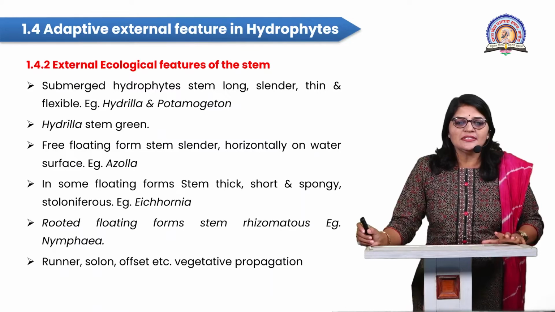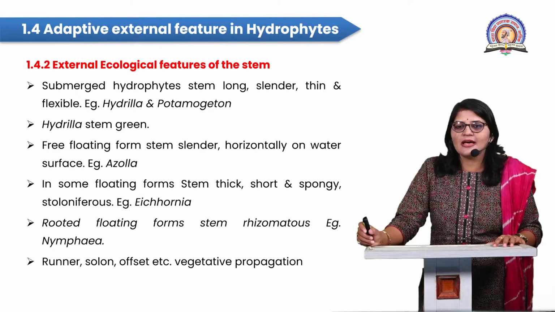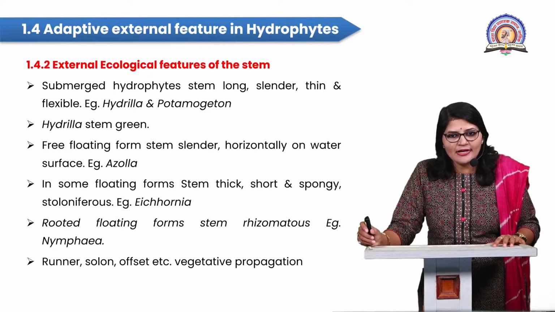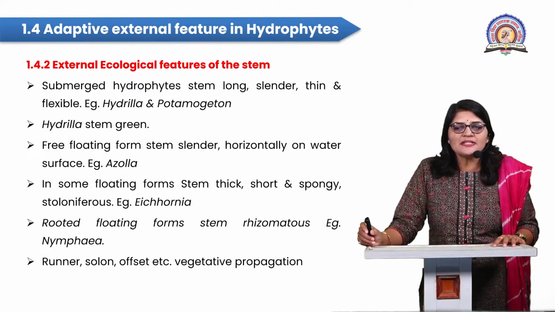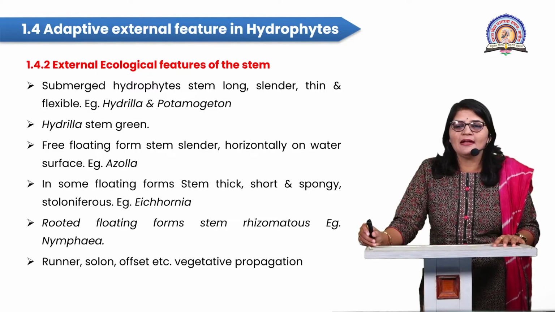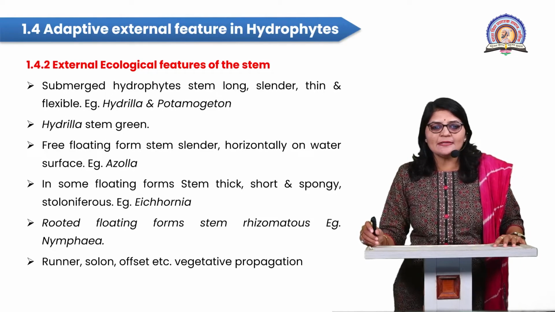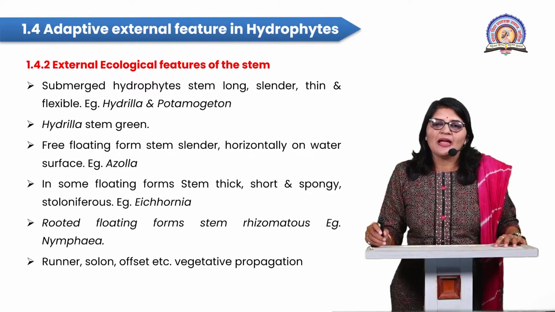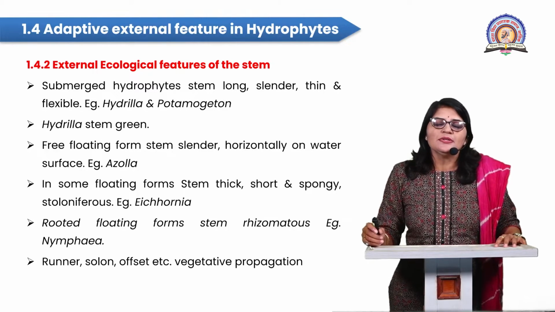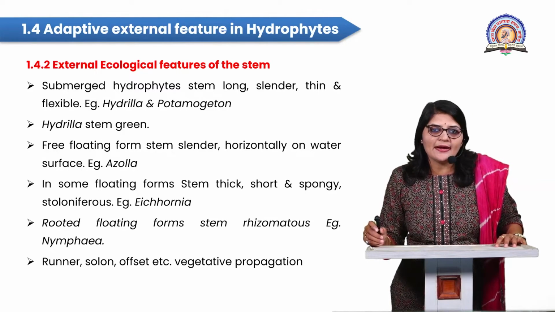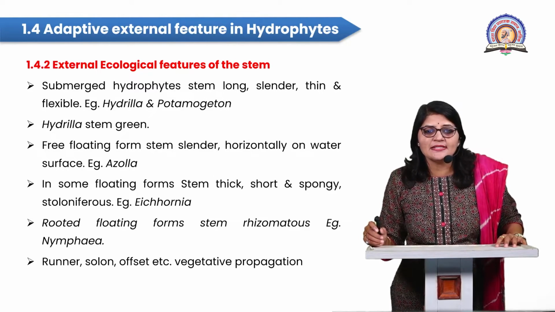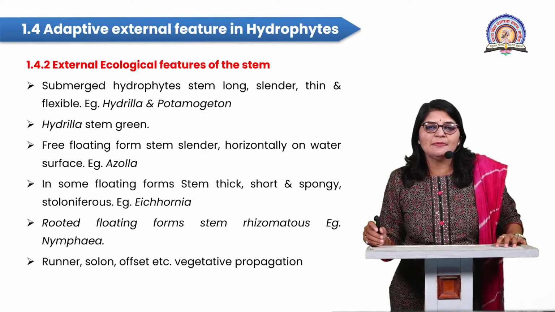Next, I am focusing on the external ecological features of the stem of hydrophytic plants. In submerged hydrophytic plants, the stem is usually long, cylindrical, thin, and flexible in nature. Examples are Hydrilla and Potamogeton. When you observe the Hydrilla stem, the stem is green, or herbaceous, and very flexible in nature.